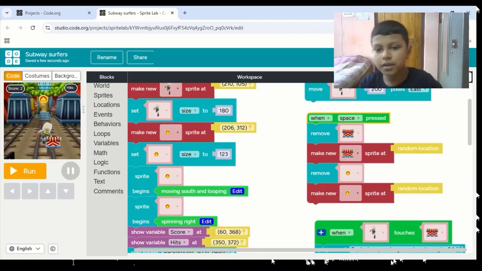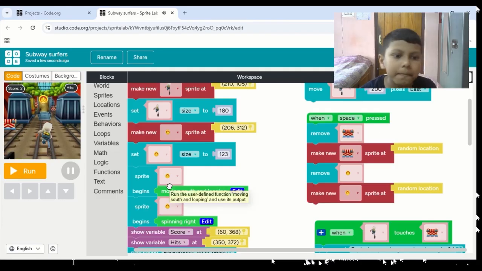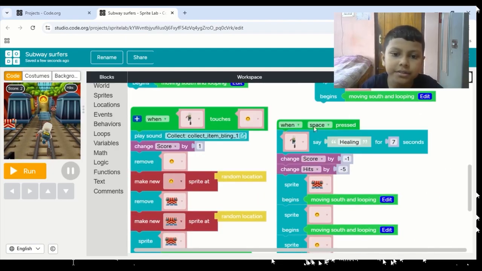Now this is not actually new, but we use this when the heat is very very high, we use the coins to heal, and this is possible with this.